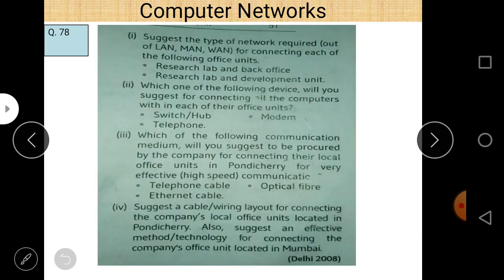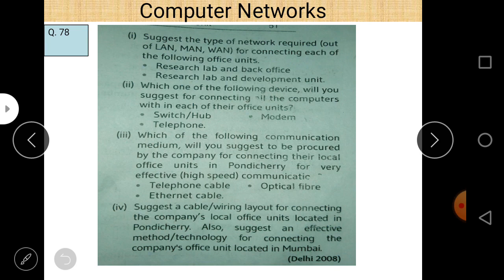Let us check it. Suggest the type of network required, LAN or WAN, for connectivity of each of the following office units: research lab and back office, research lab and development unit. So here the question is not directly related to the server room but to LAN and WAN. LAN is basically used for local area network, and we connect computers using a local area network within 10 kilometers of range, and more than 10 up to 100 kilometers, I think MAN is the correct one, and more than 100 WAN will be used.